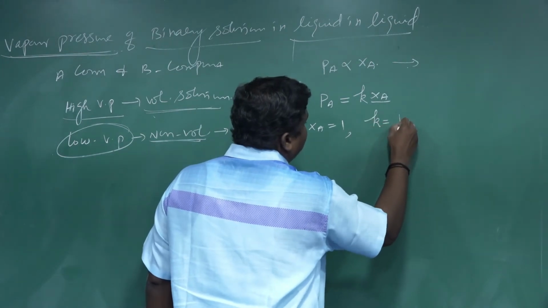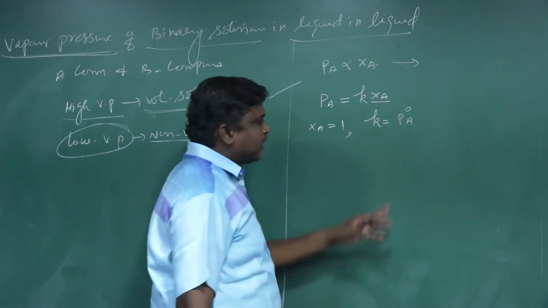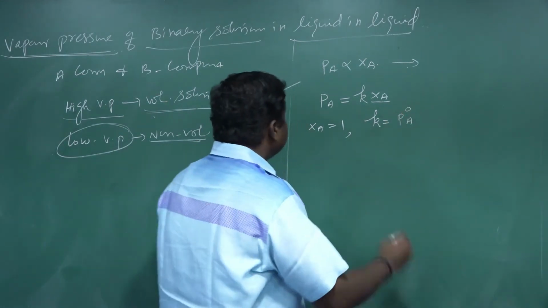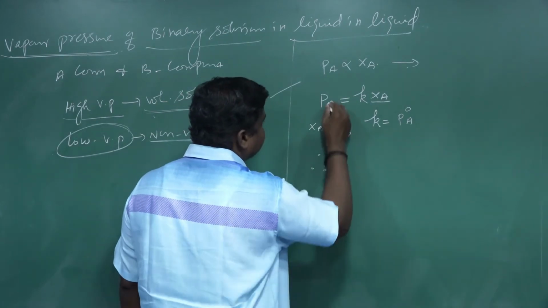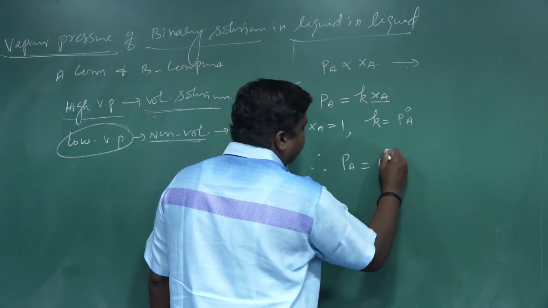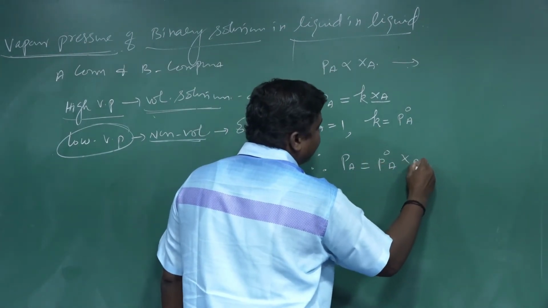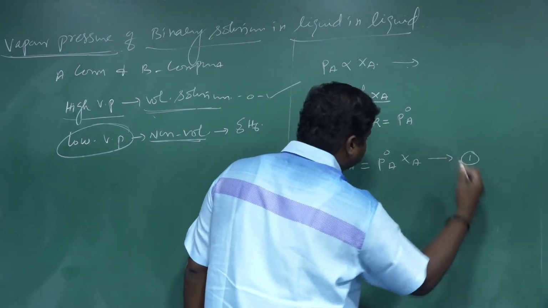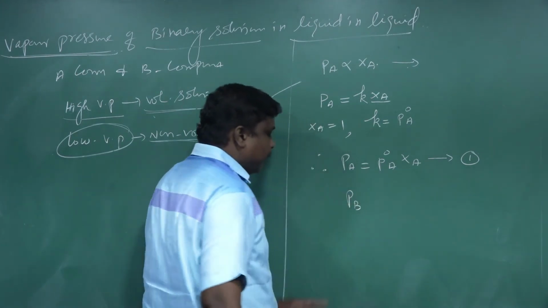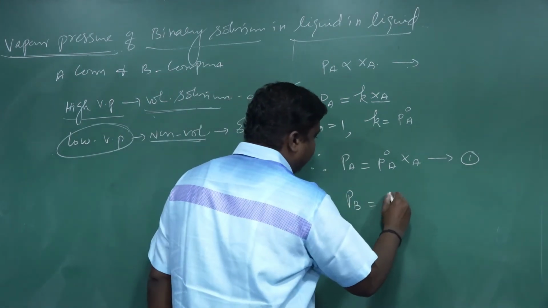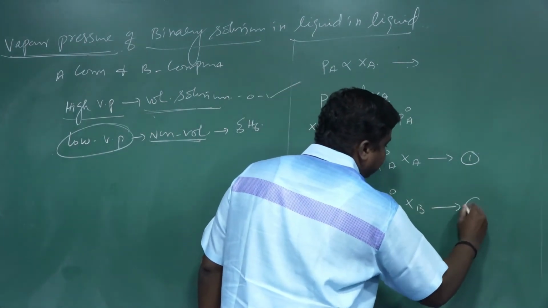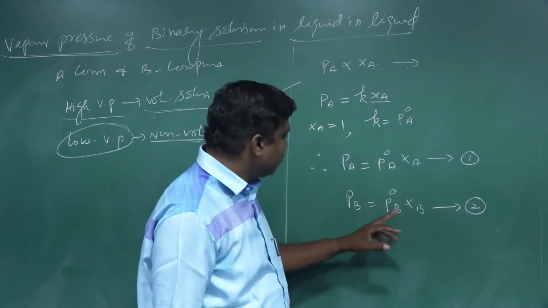The constant is P naught A, that is, the pure component A. So, therefore, the partial pressure of compound A is equal to P naught A times the mole fraction of A. This is equation 1. Next, the partial pressure of compound B is equal to P naught B times the mole fraction of B. That is equation 2.